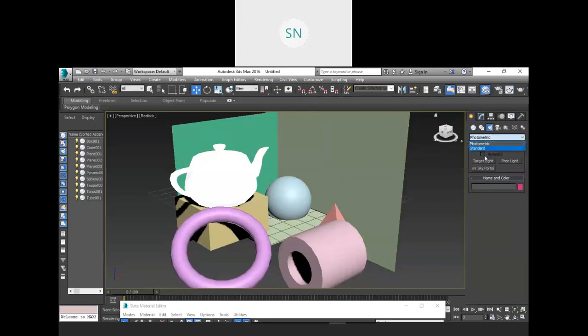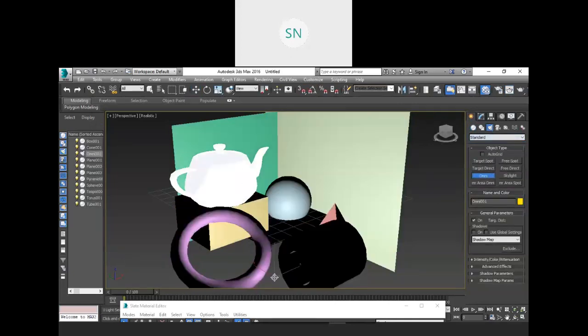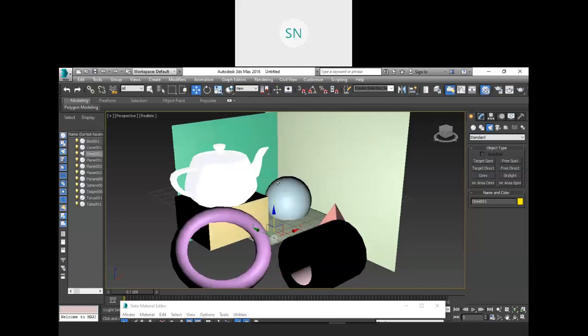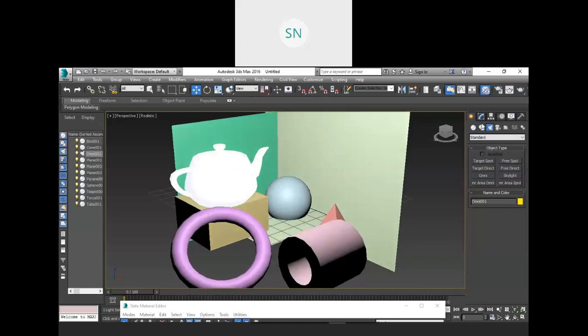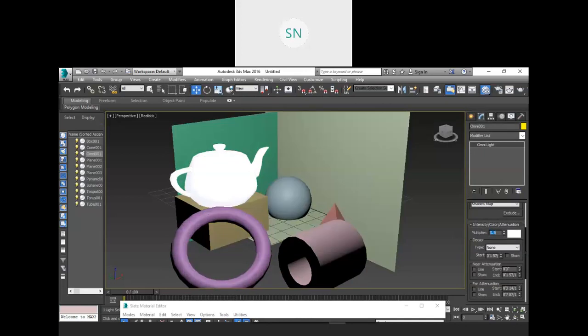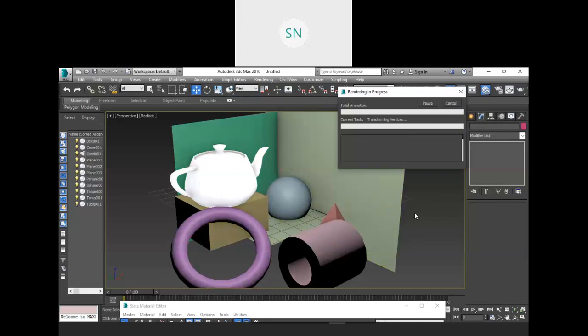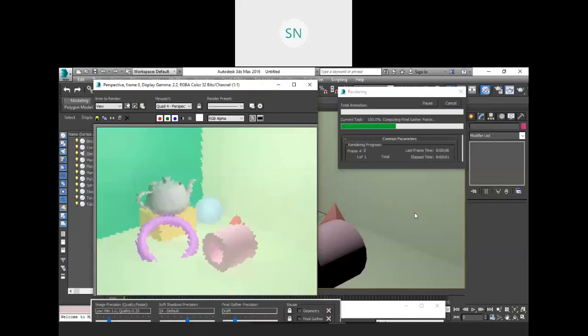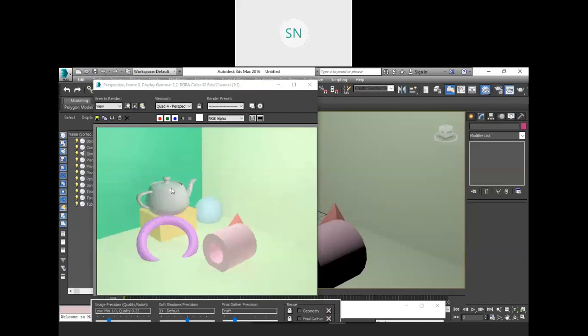Let me add our own light over here. I want to place one standard light, omni light. Press W and take it all the way up, and in the modifications I want to reduce the intensity of this light to 0.5, right, and now render it. Okay, so now lighting is proper and you will get this small specular over here. See, due to that light we actually get a specular over here.